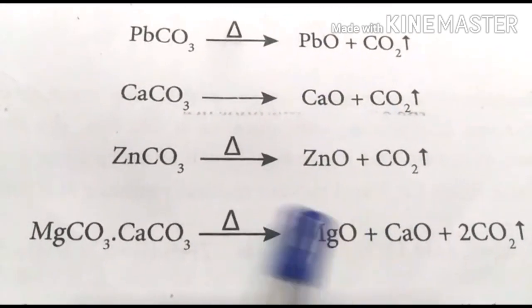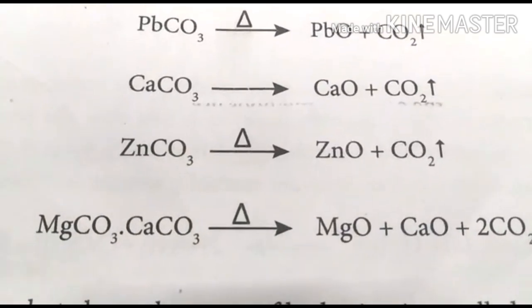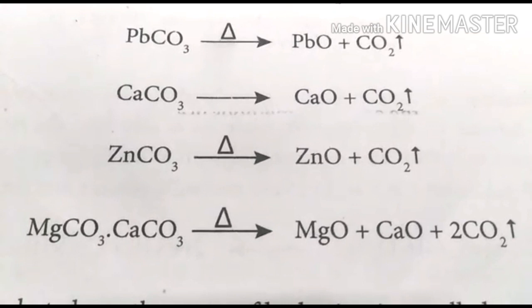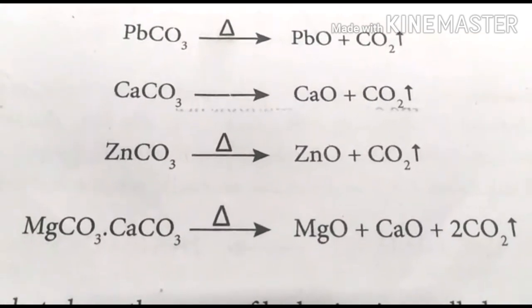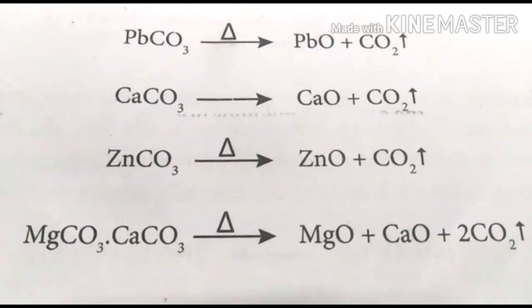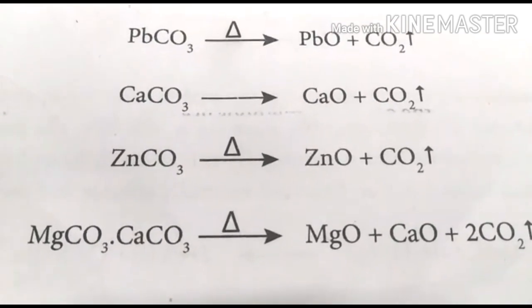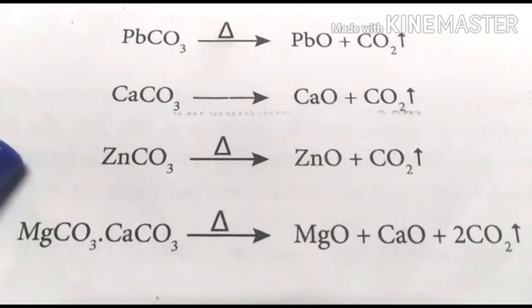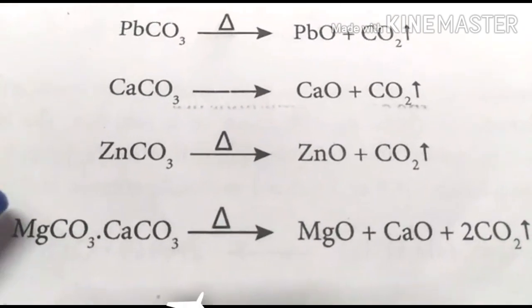So this is the difference between roasting and calcination. Both processes are used to convert the ore into metal oxides. The only difference is that you have to heat the ore in the presence of air or in the absence of air. If it is in the presence of air, it is called roasting, and in the absence of air, it is called calcination.